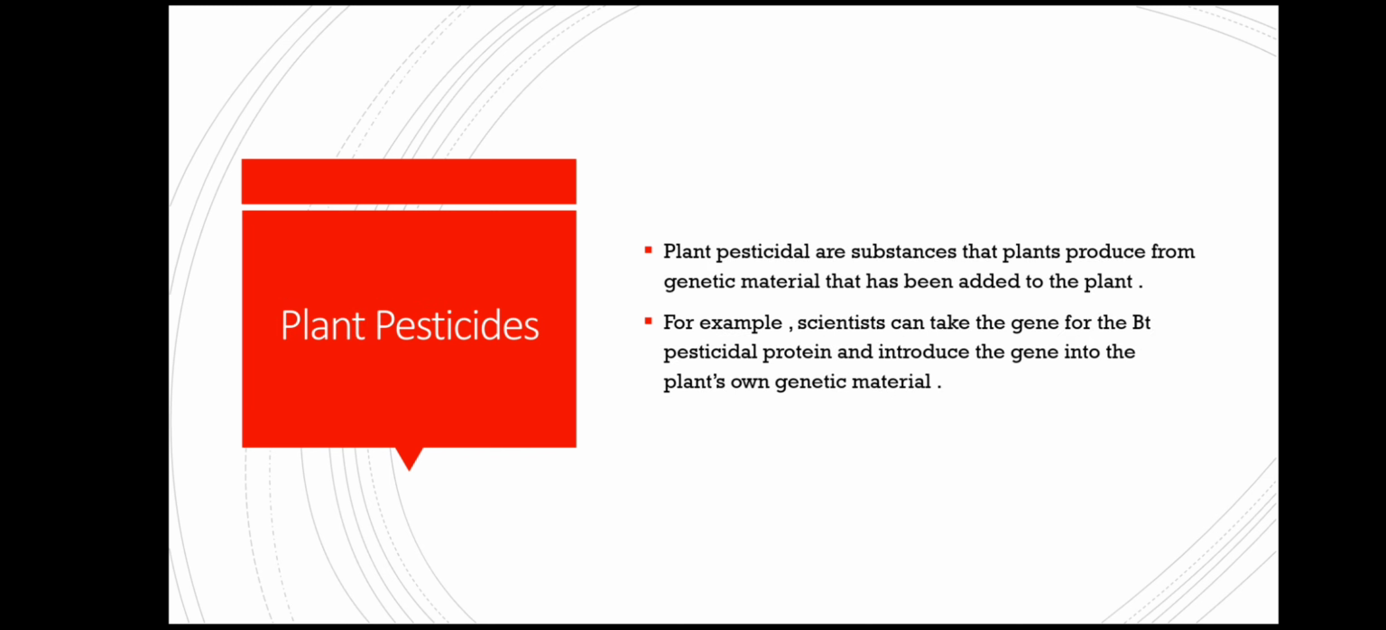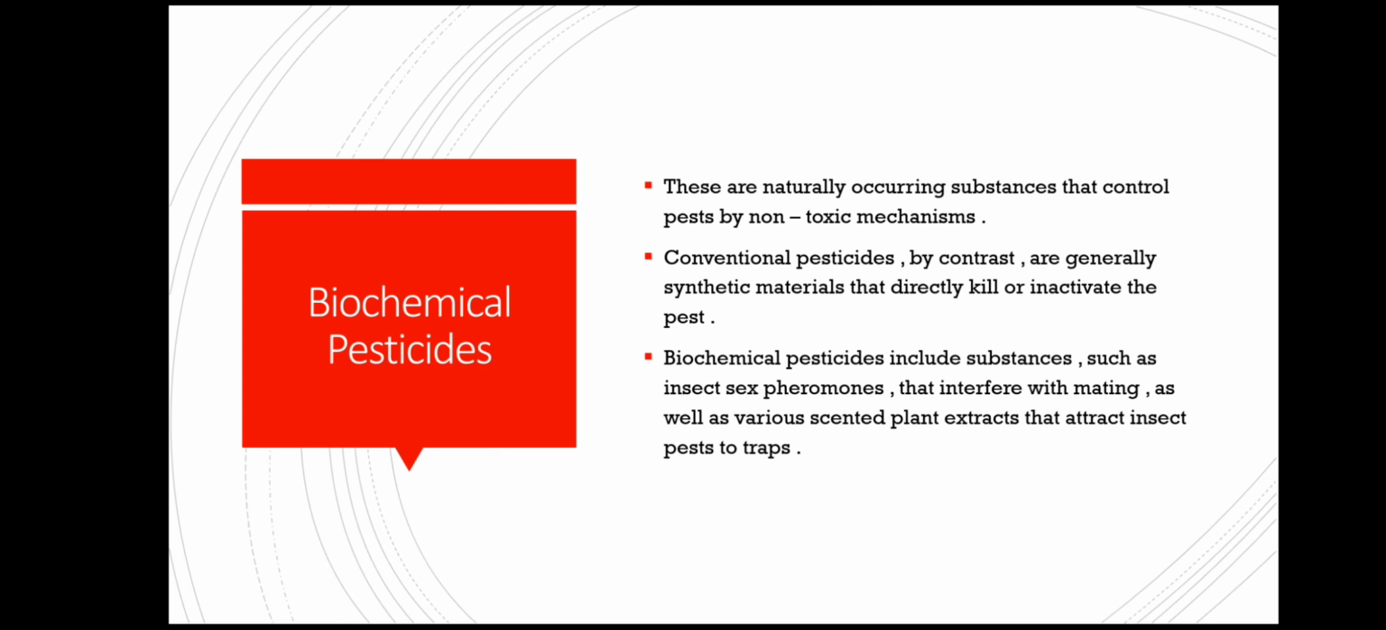Plant pesticides. Plant pesticides are substances that plants produce from genetic material that has been added to the plant. For example, scientists can take the gene for the Bt pesticidal protein and introduce the gene into the plant's own genetic material. Biochemical pesticides. These are naturally occurring substances that control pests by non-toxic mechanisms.